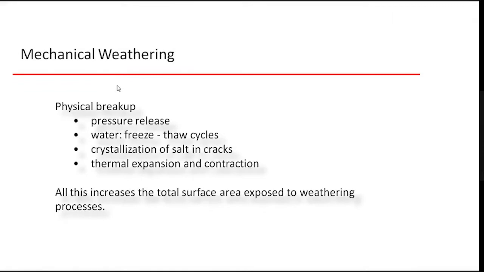Mechanical weathering, which may be called physical breakup, is responsible for the release of pressure, water in freeze-thaw cycles, crystallization of salt in cracks, and thermal expansion and contraction. All this increases the total surface area exposed to the weathering processes.